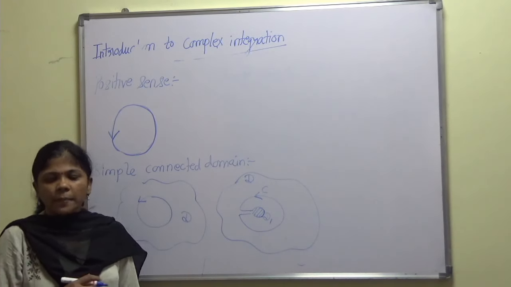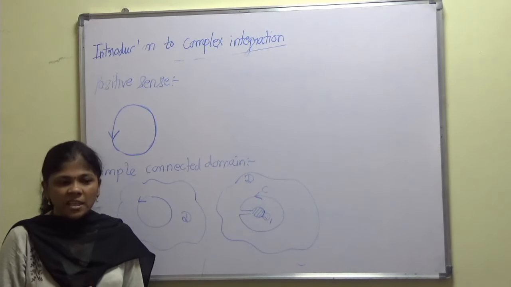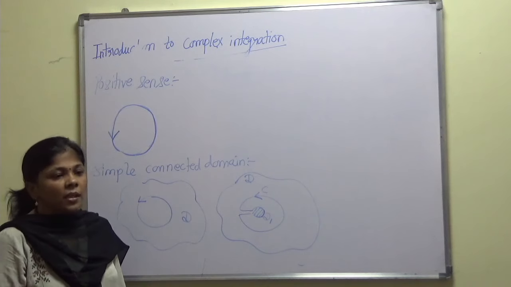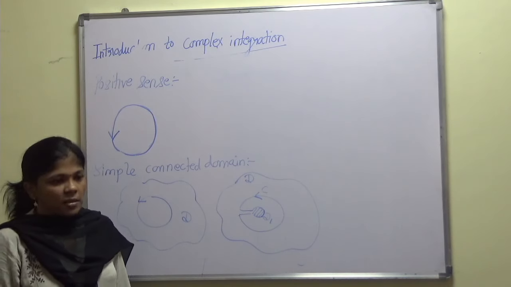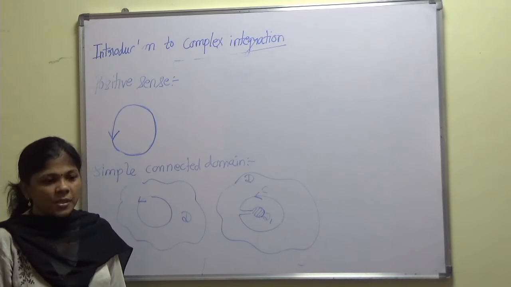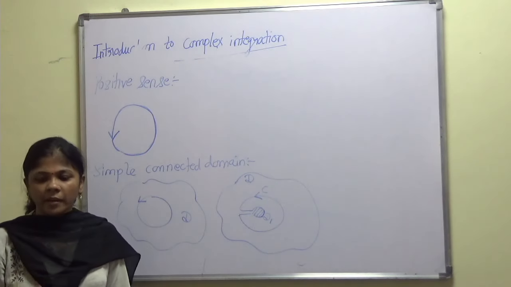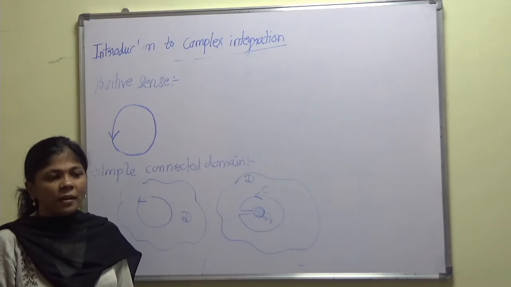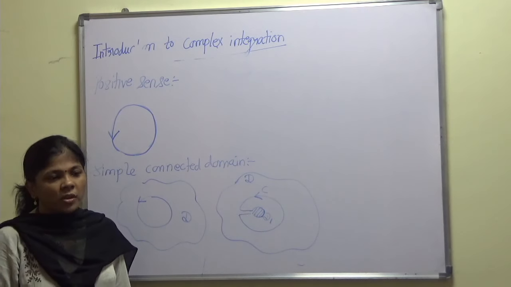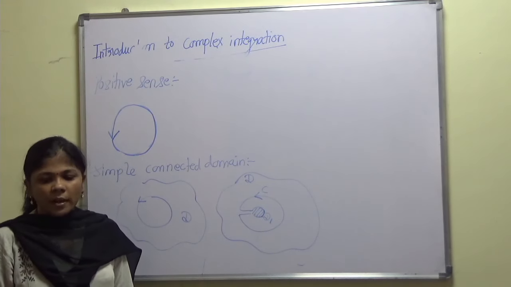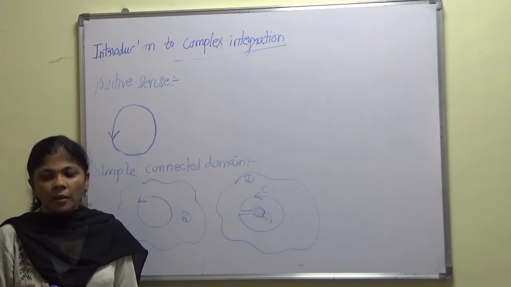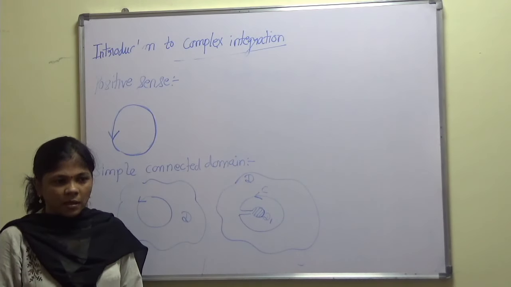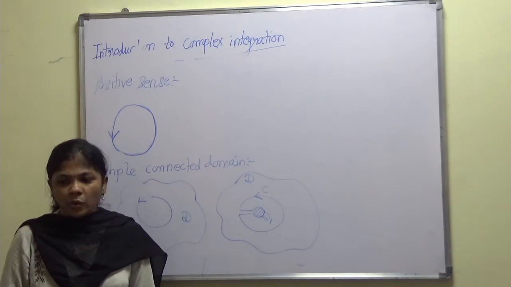The best examples of simply connected domains are the interiors of circles, rectangles, triangles, and ellipses. All these are simply connected domains. And obviously, the definition of a multiply connected domain is a domain which is not simply connected. I hope these definitions are clear to you all.